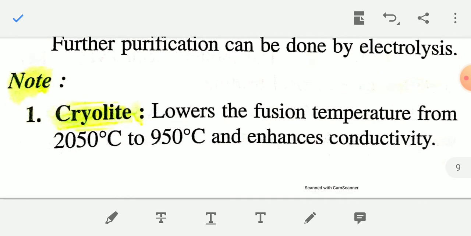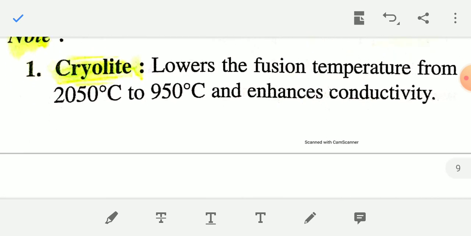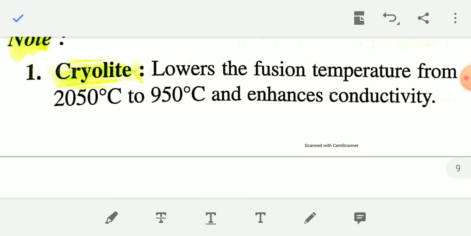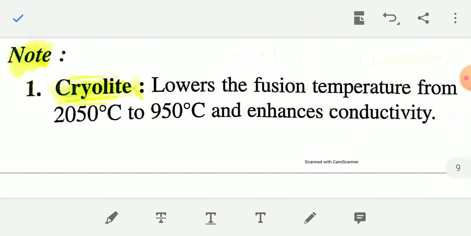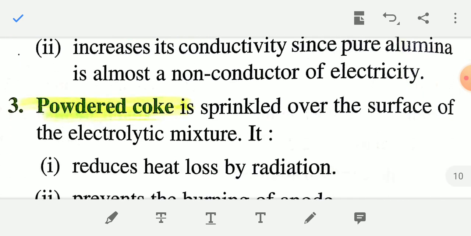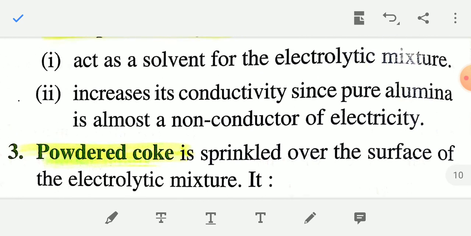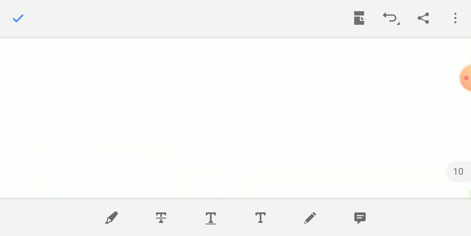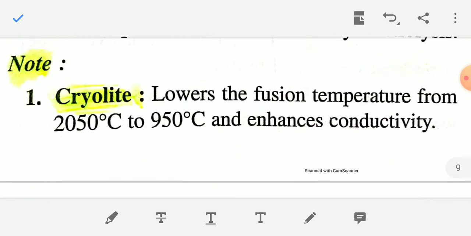Okay, and some notes are given here: the role of cryolite, the role of fluorspar and cryolite, and the role of powder coke in the electrolytic process of extraction of aluminium, that is the Hall-Héroult process. The melting point of fused alumina is 2050 degrees Celsius.